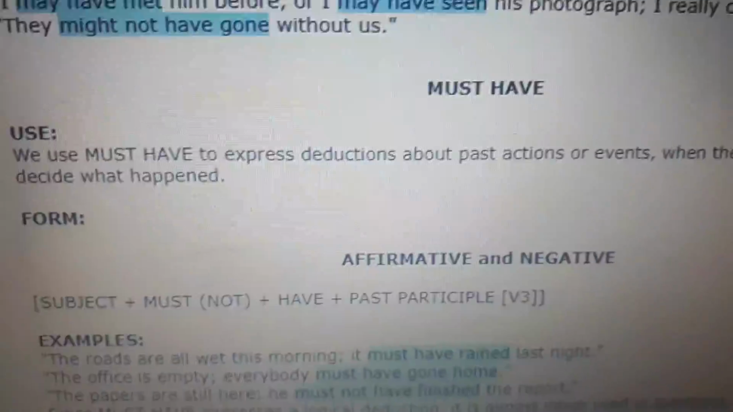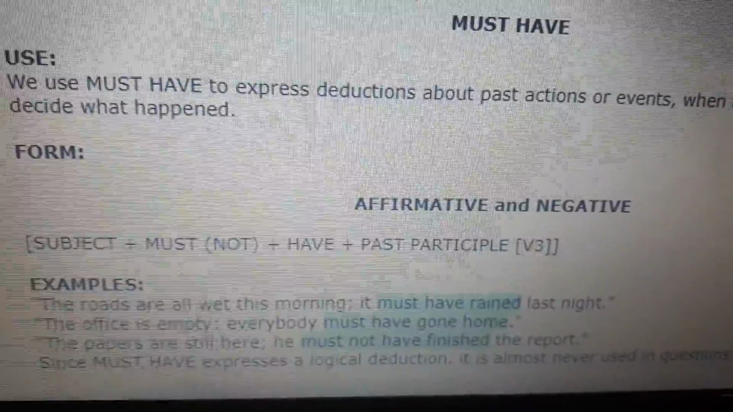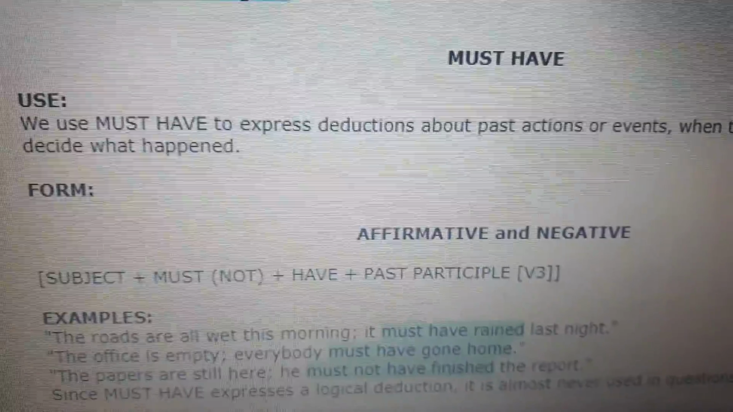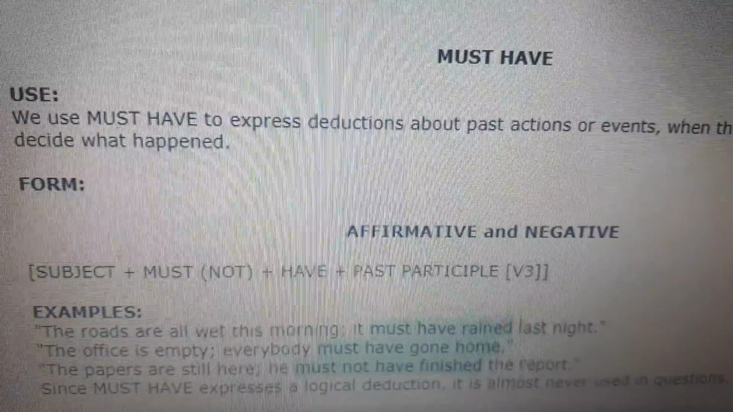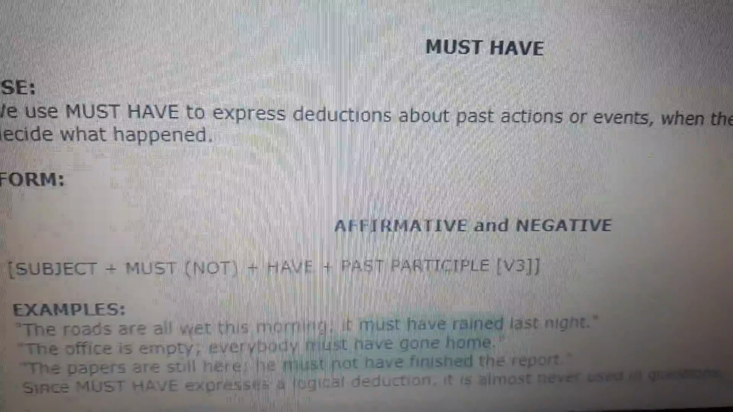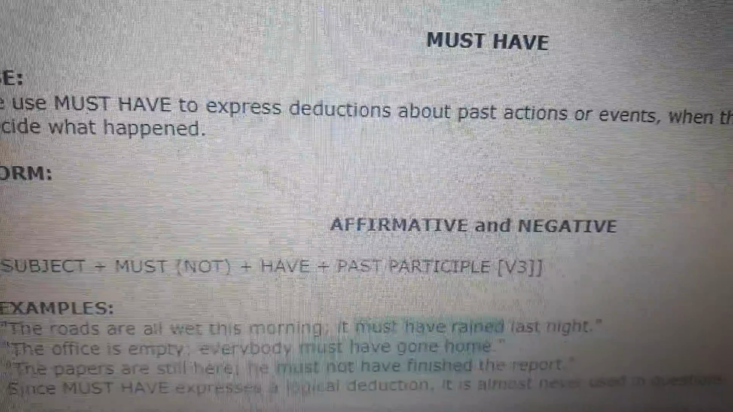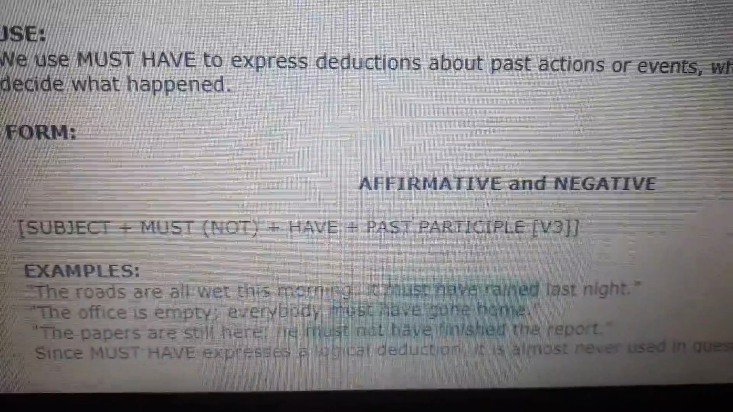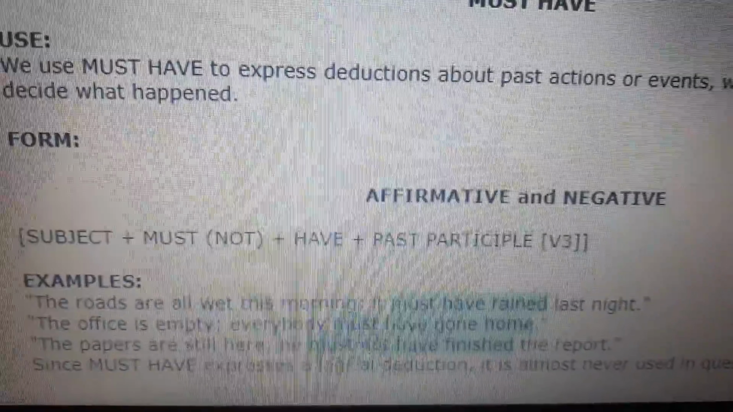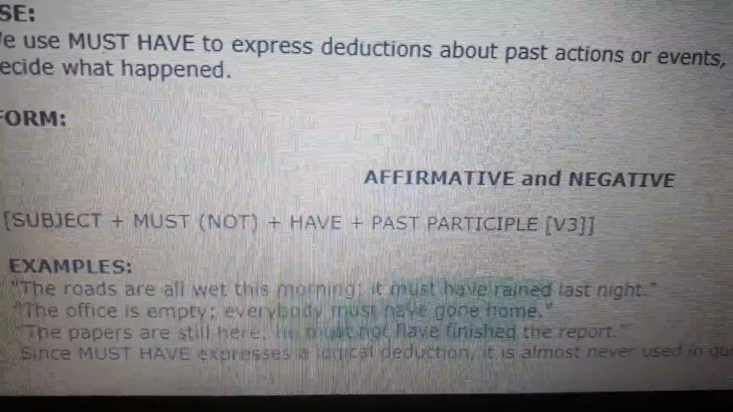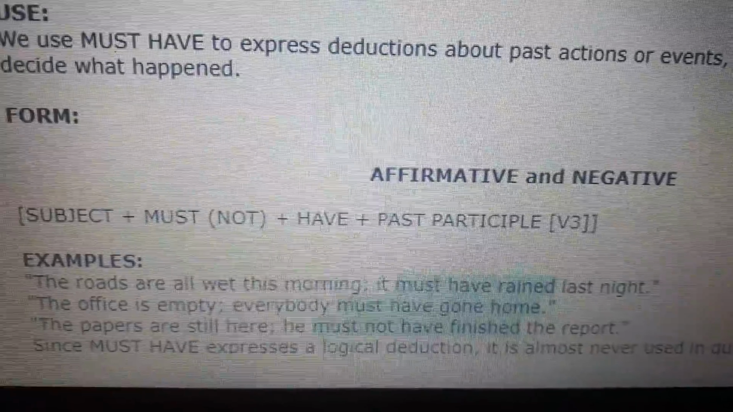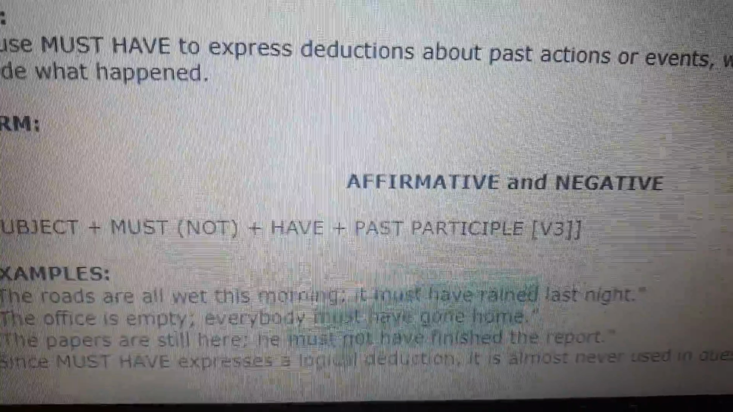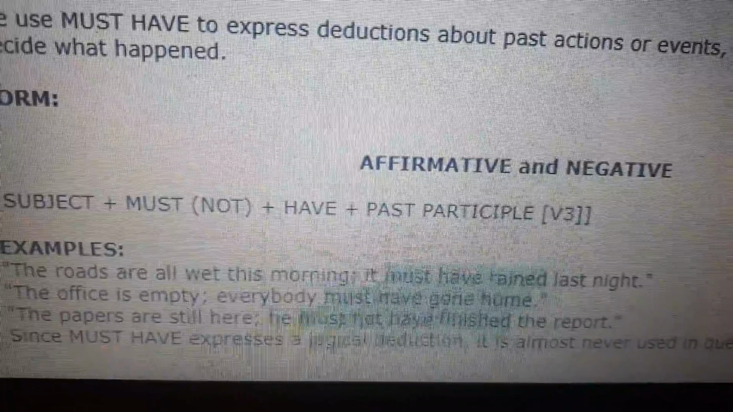So in affirmative and negative, we're going to use must with any pronoun, any name, any subject. Must for positive, must not or mustn't for negative, plus have. And then we need to use the past participle of the action. If we follow these examples, we can read that the roads are all wet this morning. It must have rained last night. Los caminos están todos mojados esta mañana. Ha de haber llovido mucho anoche.